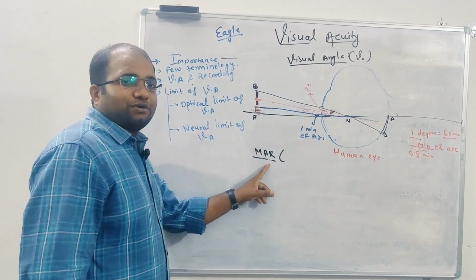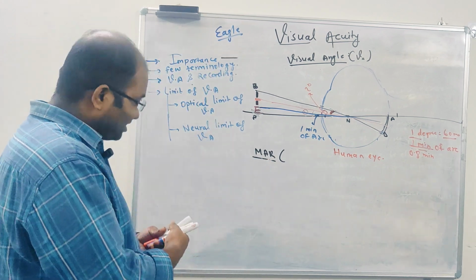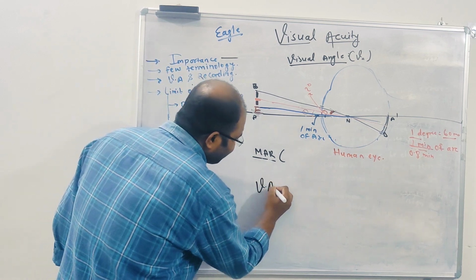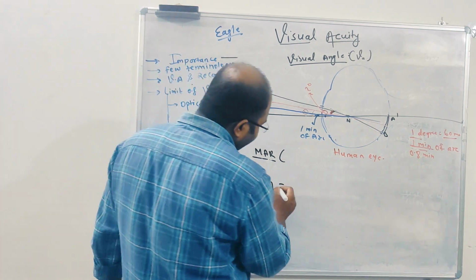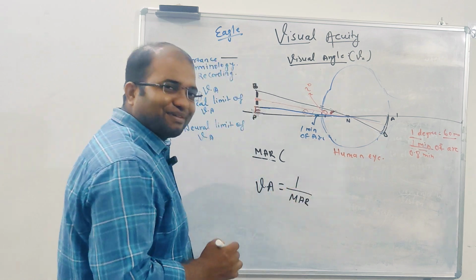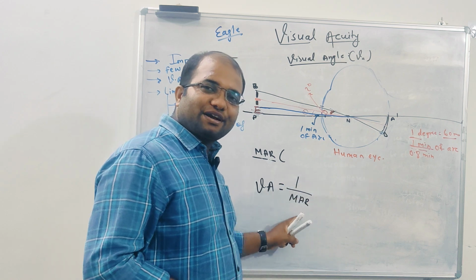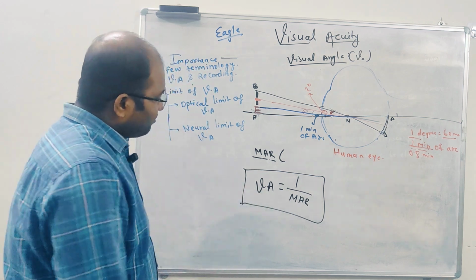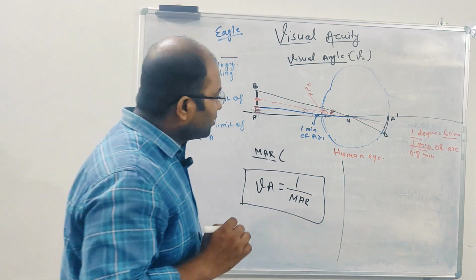Why am I emphasizing this MAR? Because the next terminology in this topic is visual acuity. And visual acuity is the reciprocal of MAR. Mathematically, visual acuity is defined as the reciprocal of MAR, the minimum angle of resolution. So it is very much worth repeating this. Before I go further, first I should tell you how you will document visual acuity.